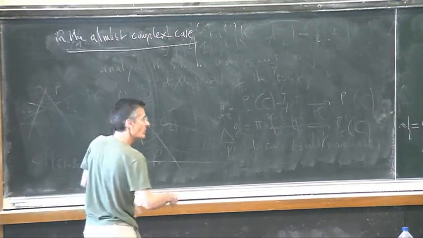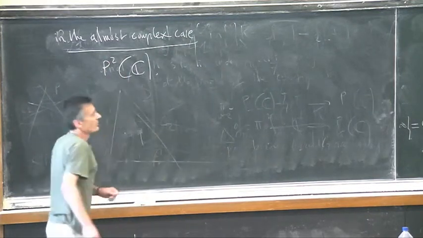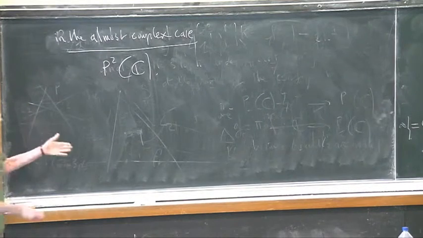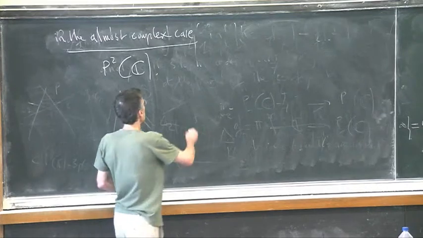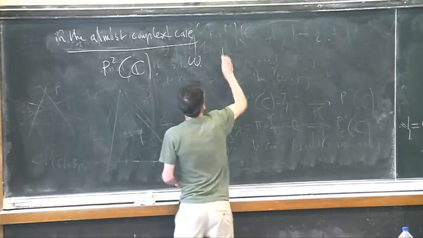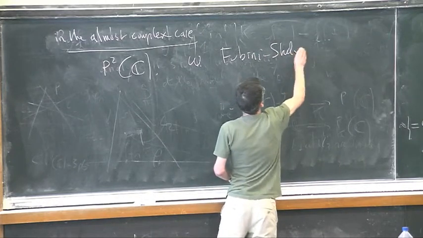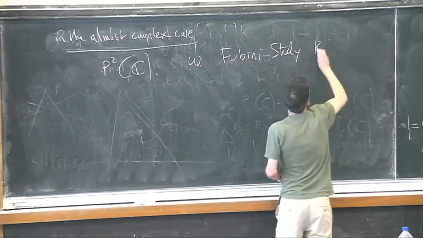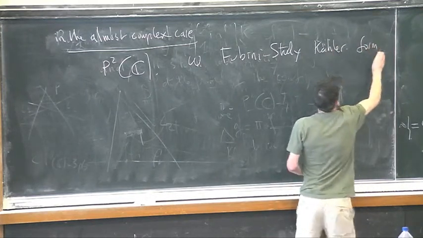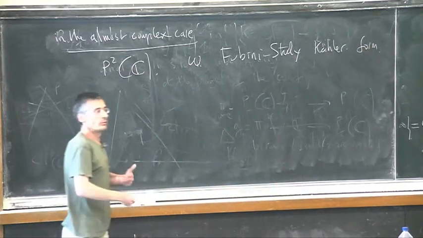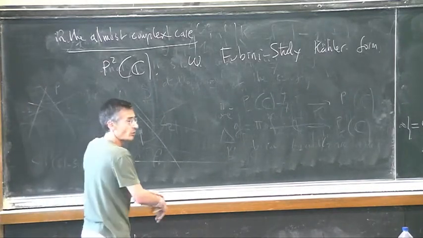So I take still P2 of C. I take its usual Kähler form, so the Fubini-Study Kähler form, to be simple. And I start to deform the complex structure into an almost complex structure.